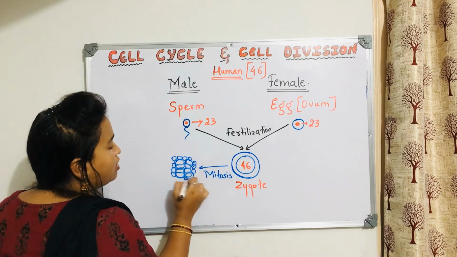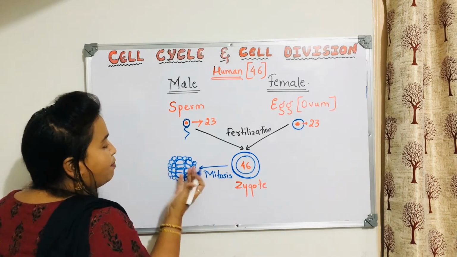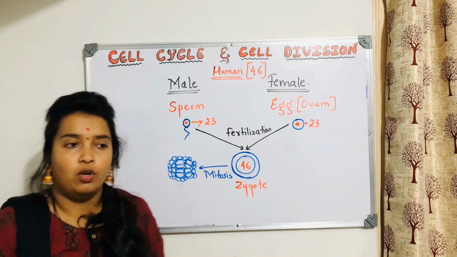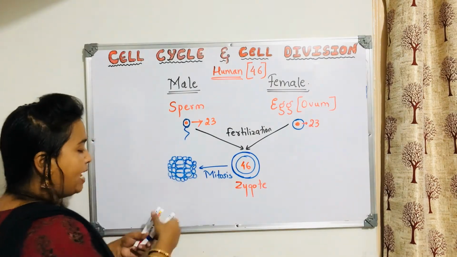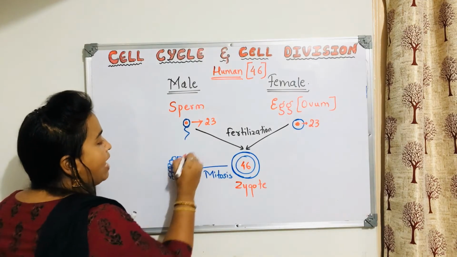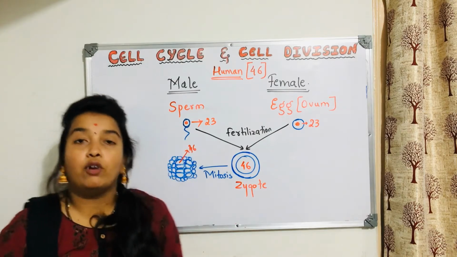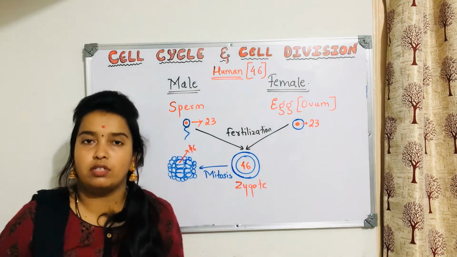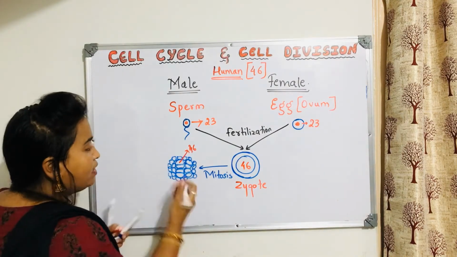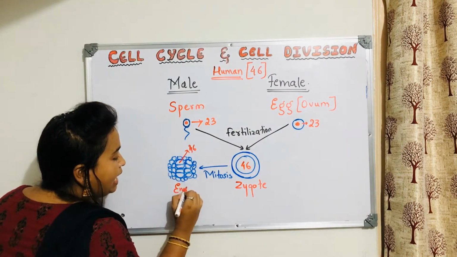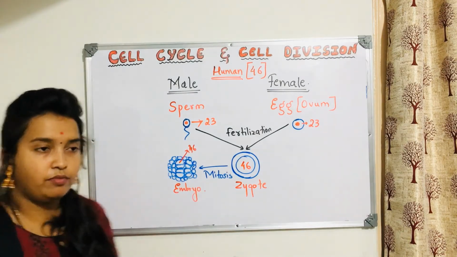Now you tell me, what is the number of chromosomes in every cell here? This mass of cells forms a tissue, since a group of cells forms a tissue. Every cell will have 46 only. Why 46 only? Because the zygote is undergoing which division? Mitosis. That is why it is 46 in every cell. Now what has formed is slightly the formation of the embryo.